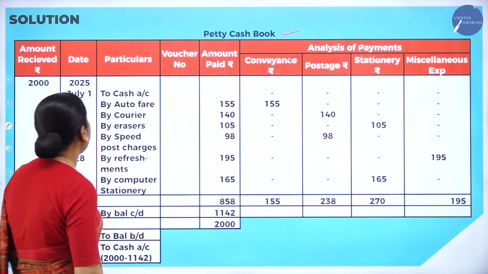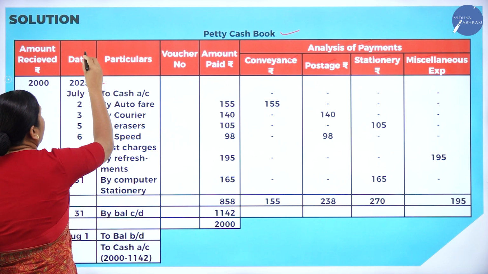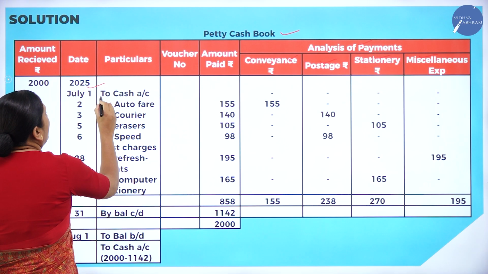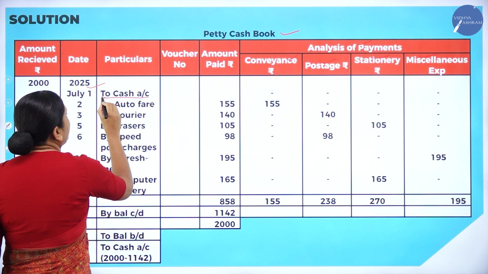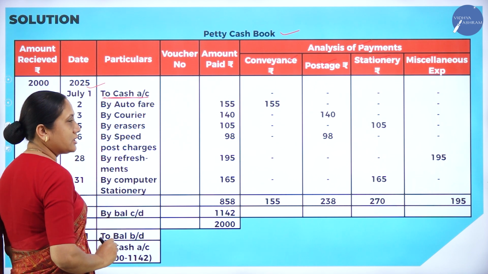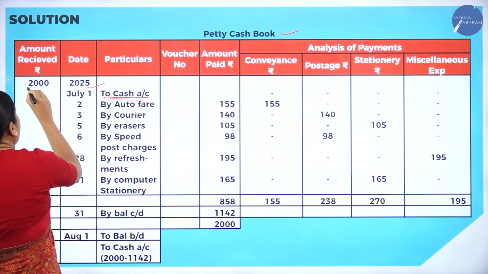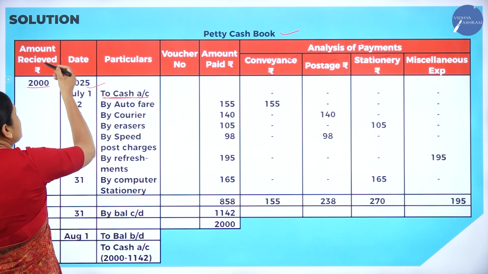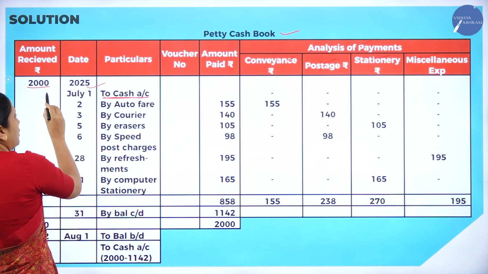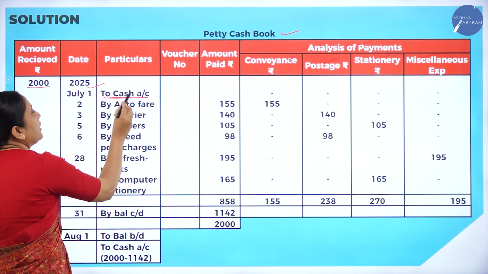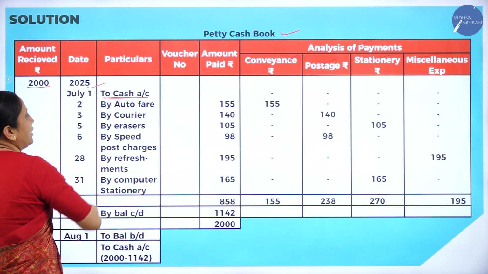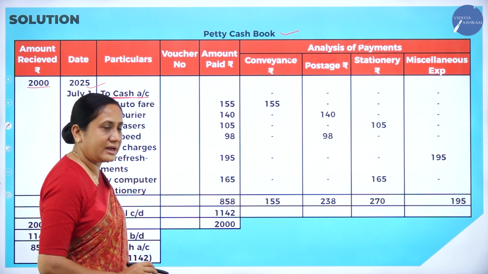So first we will make an entry for this. July 1 in the date column. What are we receiving? Cash we are receiving, correct? From the head cashier. So we will enter here as to cash account. How much money are we receiving? 2000. Amount received is 2000 on July 1 in the form of cash. So to cash account, July 1, 2000 we have to make an entry.